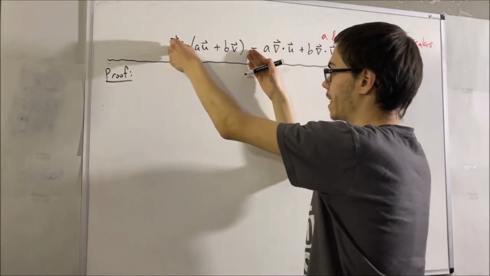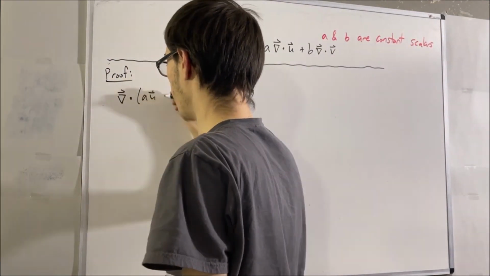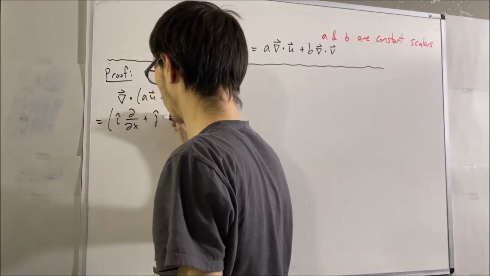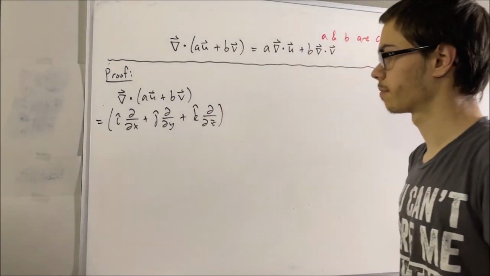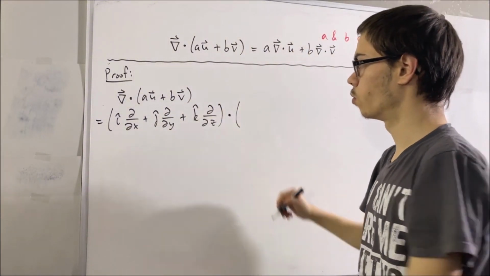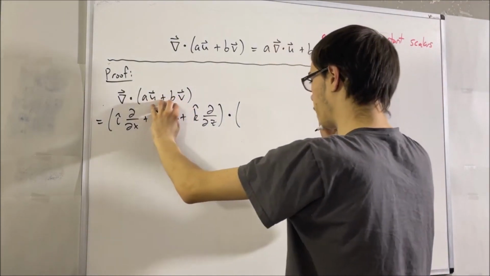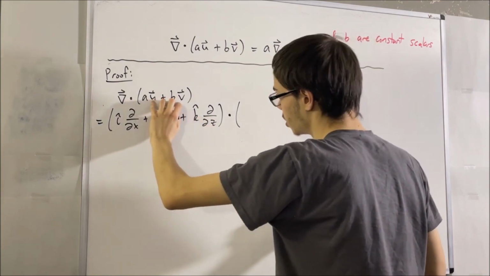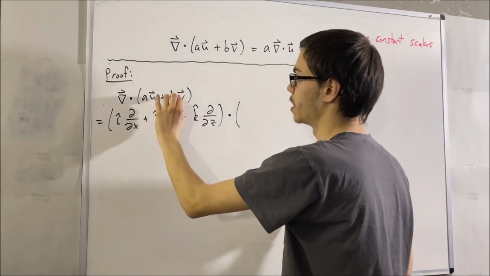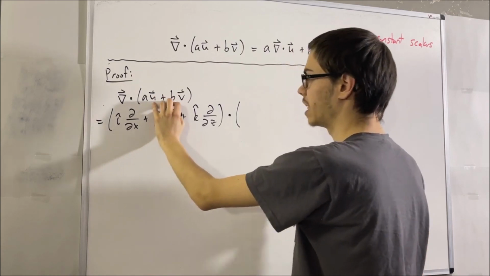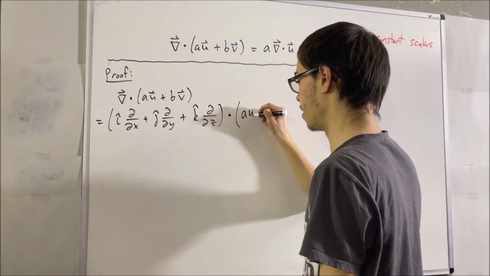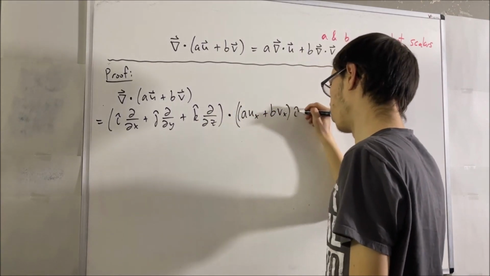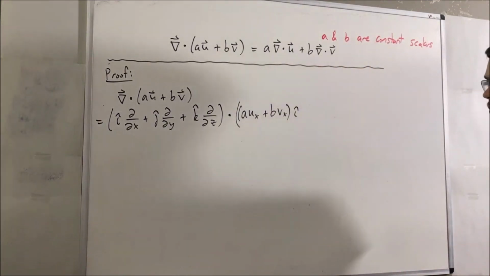Let's start by just writing the left side of the equation right here. Well, if you recall, the del operator is just like that, right? And we're dotting it with this entire thing. Now, notice how we have the i component, j component, and k component. Well, that's exactly what we're going to do with this vector. We're going to think about the i component, the j component, and the k component. Well, the i component will look something like this. It would be aUx plus bVx. So this would be the i component. Hopefully we can all agree with that.